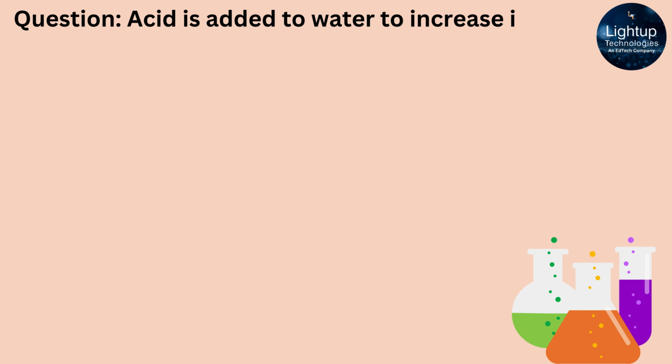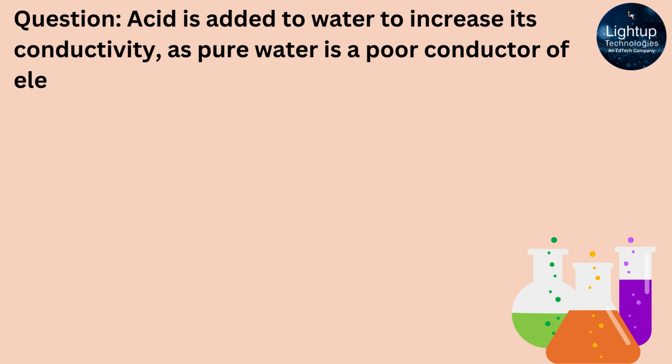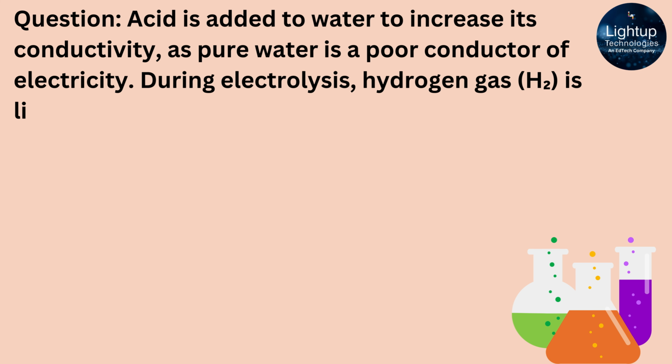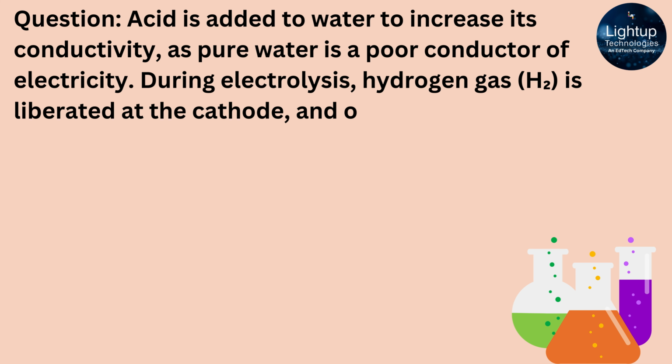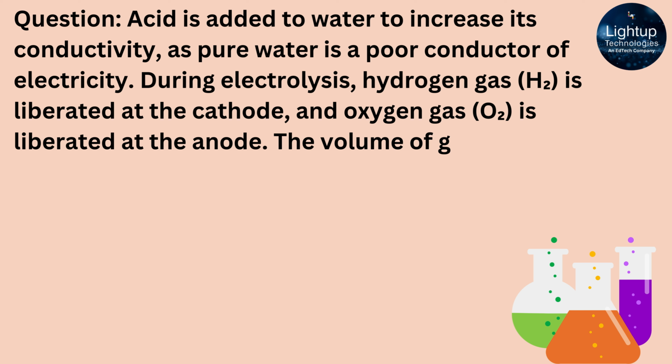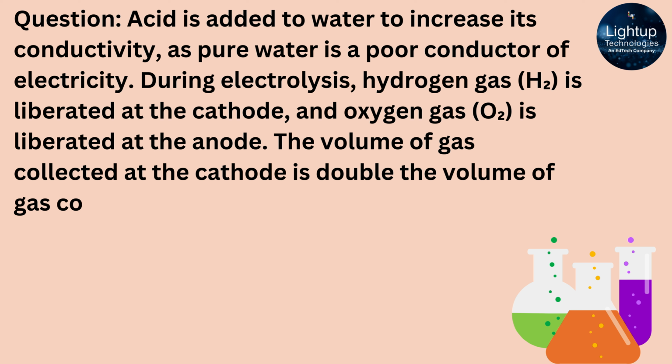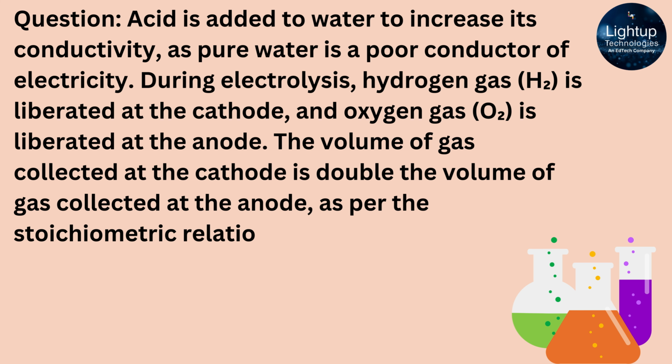Acid is added to water to increase its conductivity, as pure water is a poor conductor of electricity. During electrolysis, hydrogen gas, H2, is liberated at the cathode, and oxygen gas, O2, is liberated at the anode. The volume of gas collected at the cathode is double the volume of gas collected at the anode, as per the stoichiometric relationship in water electrolysis.